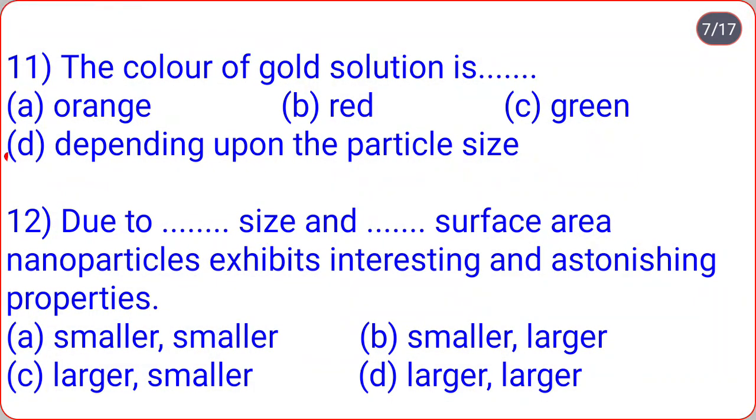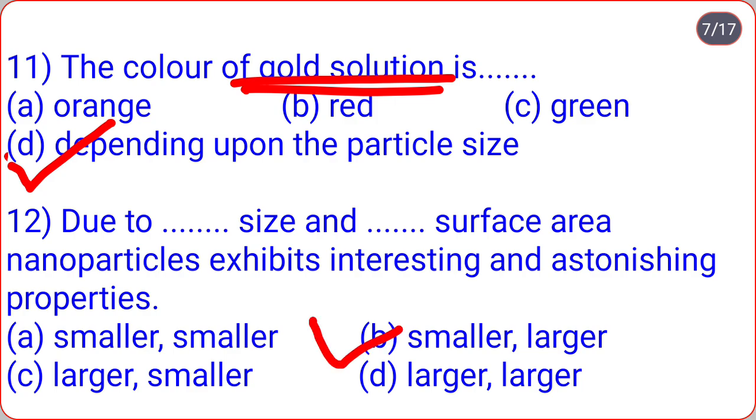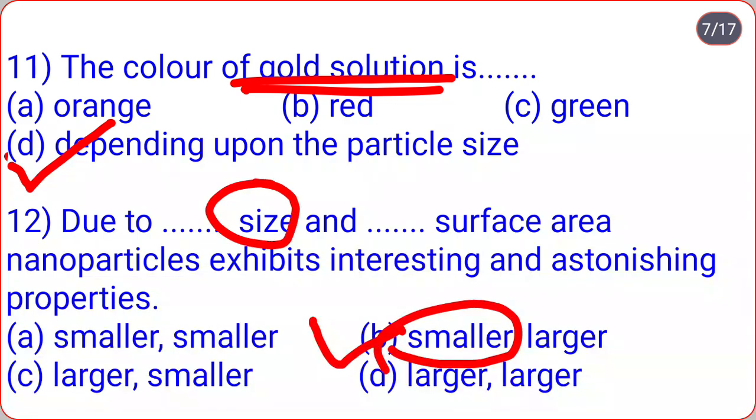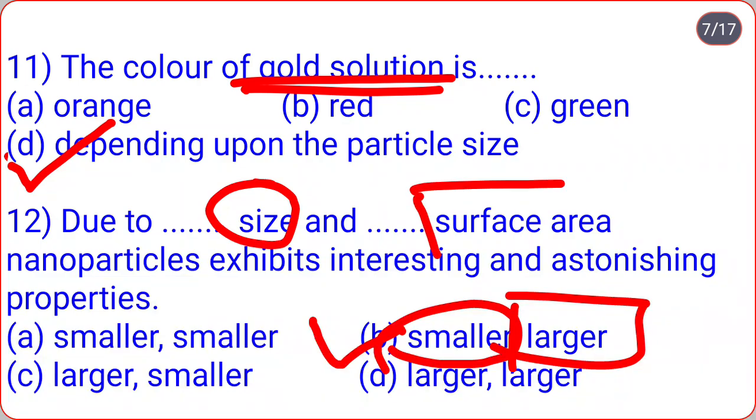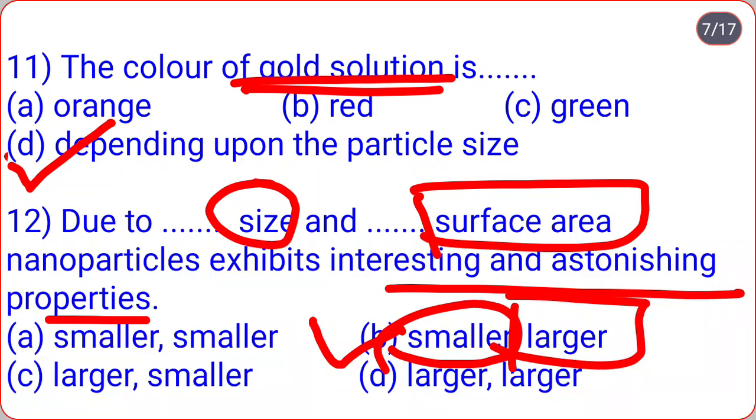Next, the color of gold solution is orange, red, green, depending upon the particle size. So the color of gold solution depends upon the particle size. That may be orange, red, green, or another color. Due to smaller size and larger surface area, nanoparticles exhibit interesting and astonishing properties. So the correct option is B.